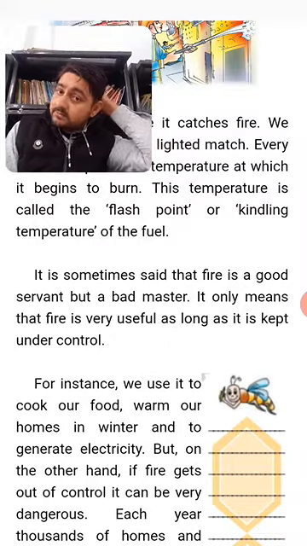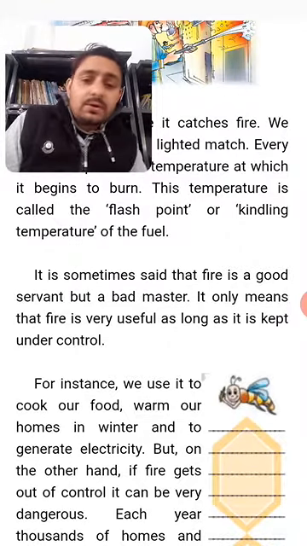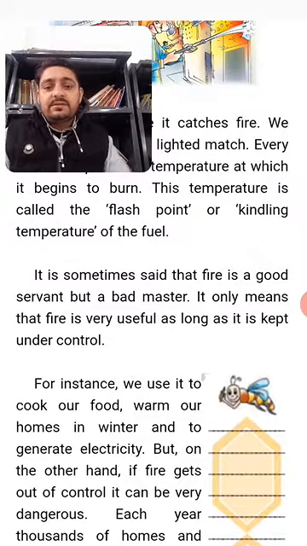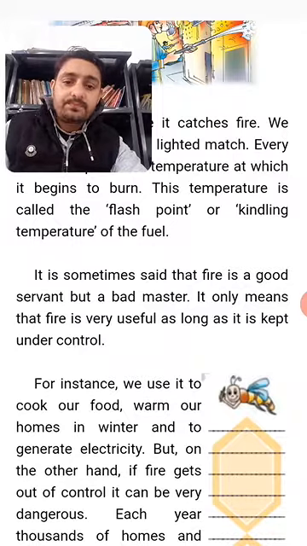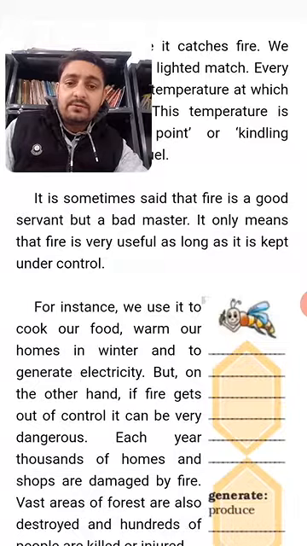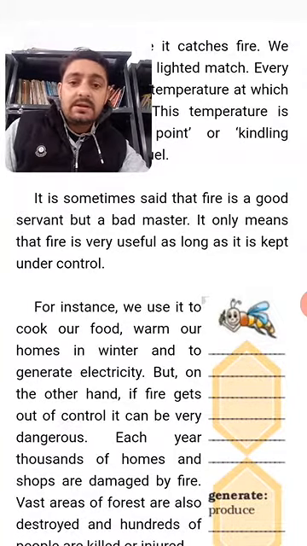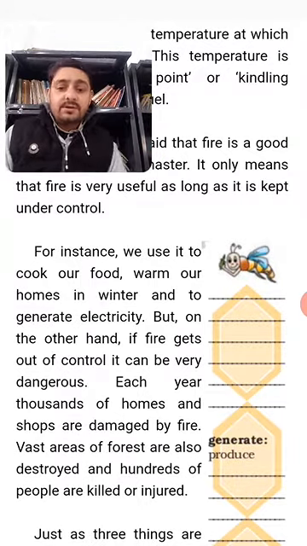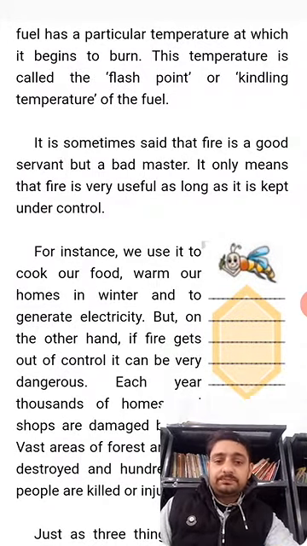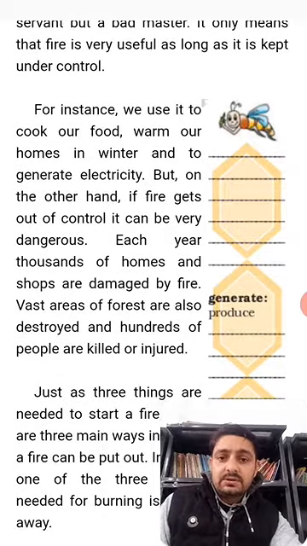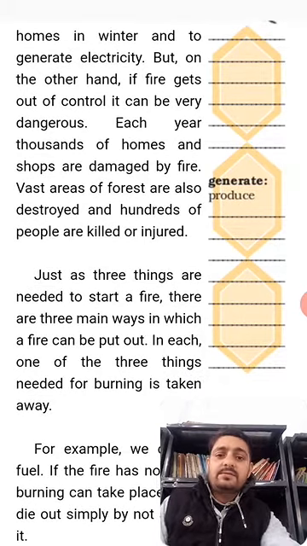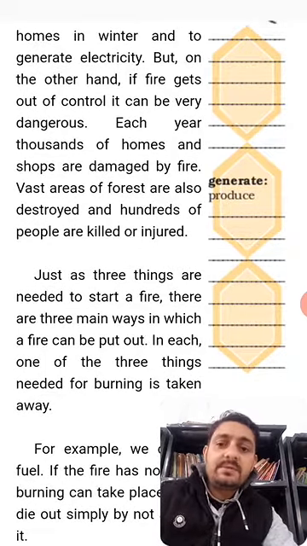Again today, in this video we will see the other part of the lesson. For instance, we use fire to cook our food, or warm our homes in winter, and to generate electricity. But on the other hand, if fire gets out of control, it can be very dangerous. Each year, thousands of homes and shops are damaged by fire. Vast areas of forest are also destroyed, and hundreds of people are killed or injured.